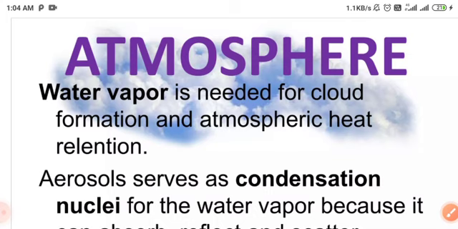The various components of the atmosphere help create a sustainable and suitable environment on the Earth's surface for the existence of life. Water vapor is needed for cloud formation and atmospheric heat regulation.